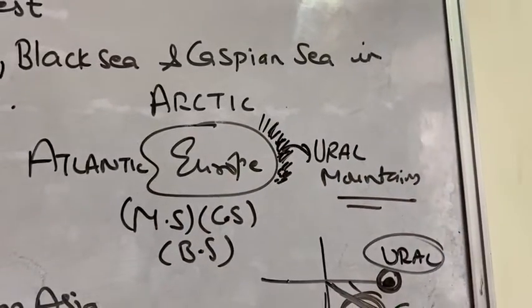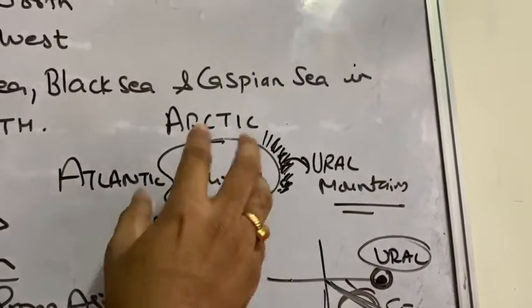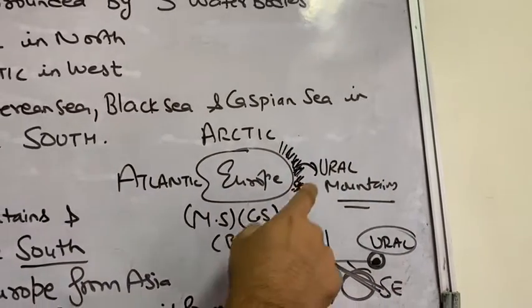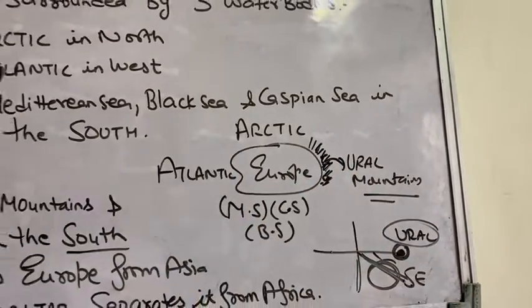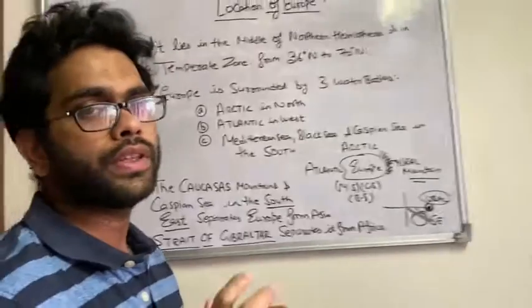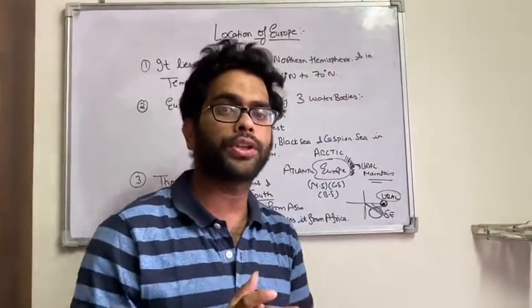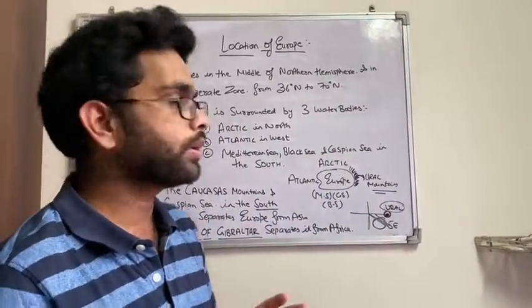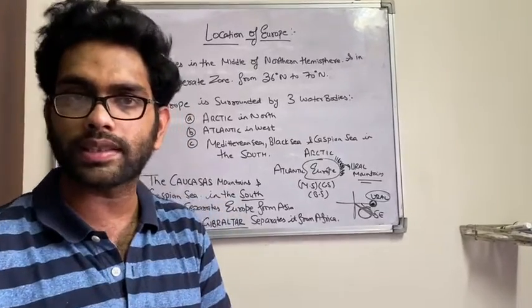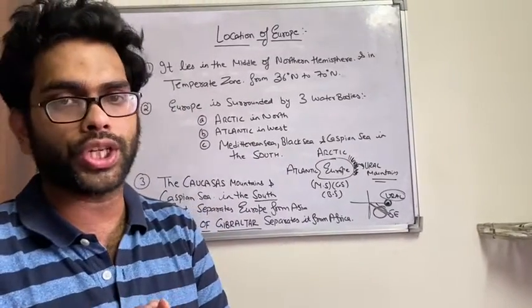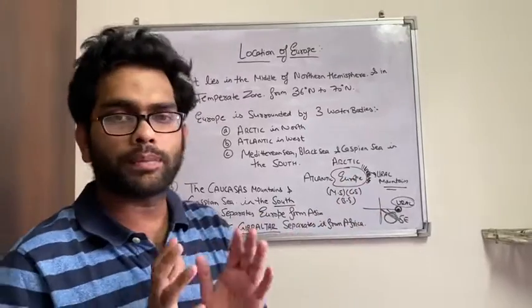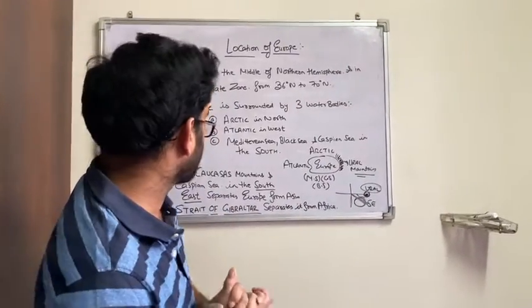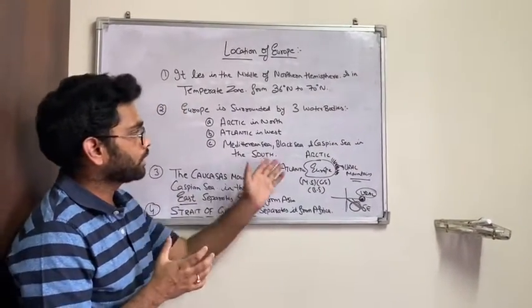In the first lecture, we discussed that Europe is separated from Asia by the Ural Mountains. I keep revising this in every lecture. Whenever we encounter the term Ural Mountains, I'll make you revise the point that the Ural Mountains are fold mountains, and Asia and Europe are separated by the Ural Mountains. Okay, so this was about the peninsular part.